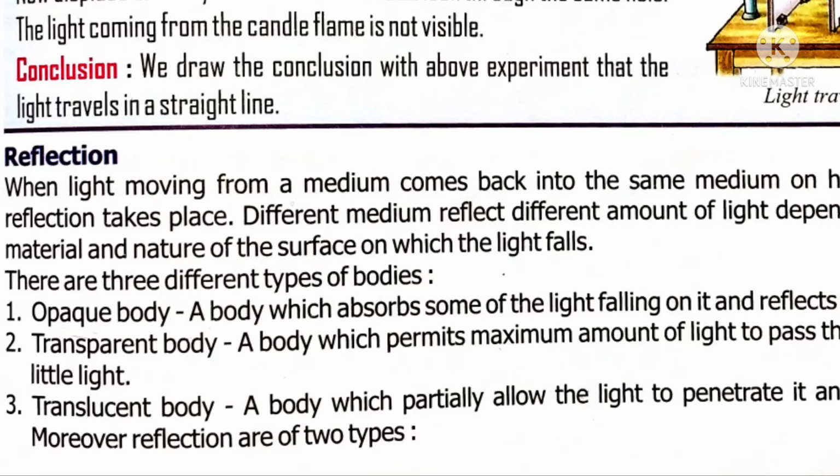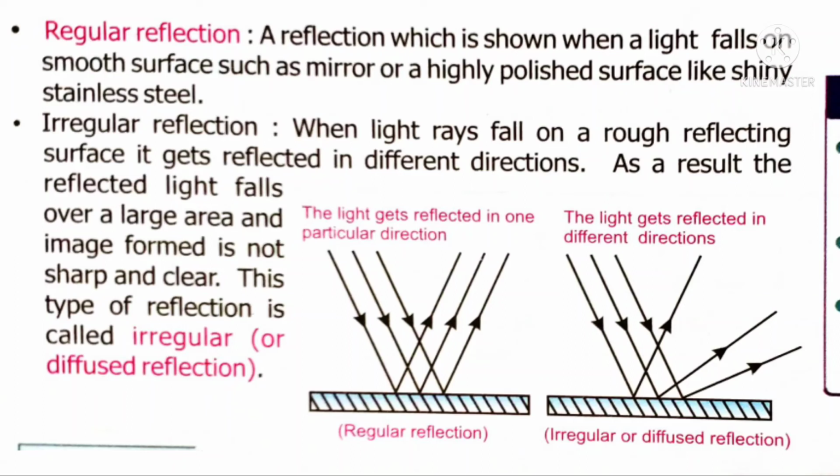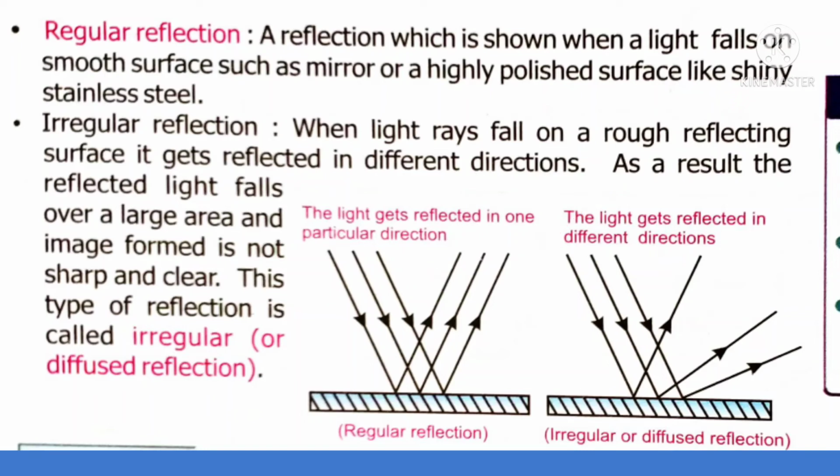Basically, there are 2 types of reflection: regular reflection and irregular reflection. What is regular reflection? The reflecting body should be very smooth, such as a mirror, a highly polished surface, shiny stainless steel, etc. When light rays fall on the surface, most of the light rays reflect back to the same medium. This is called regular reflection.